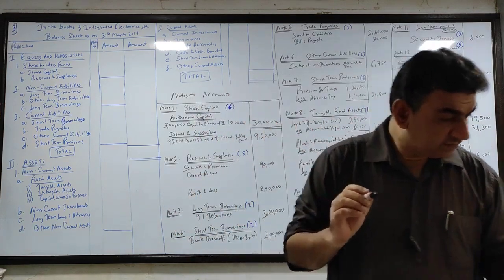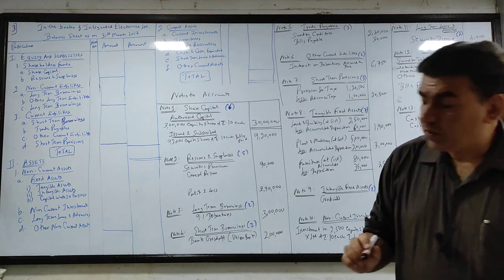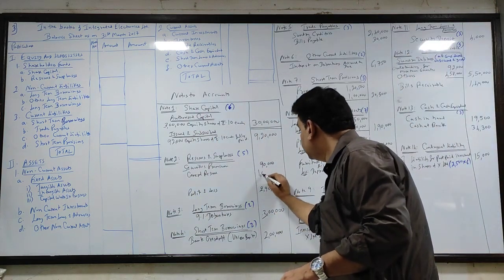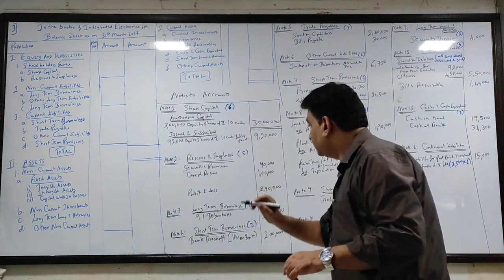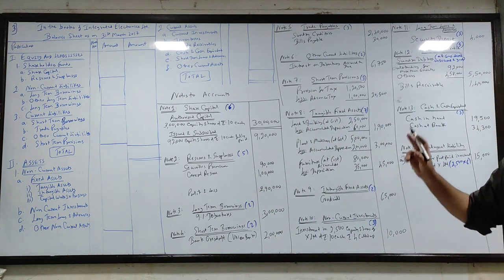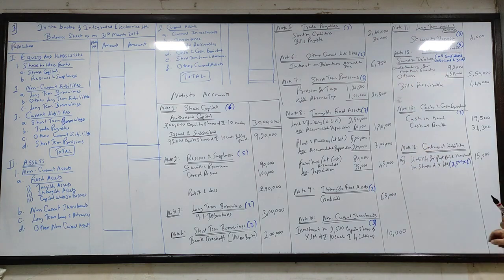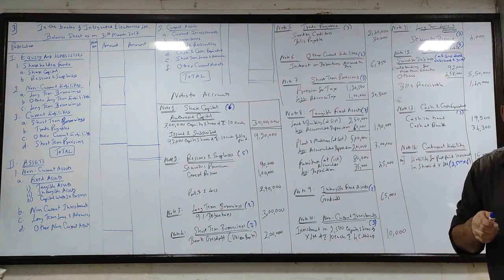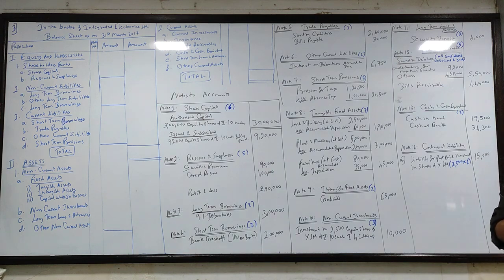General reserve, that is 1 lakh. Next, stock in trade. As I told you, in the main balance sheet we have inventories under the head current assets. So no need for the note. Straight away come to the main balance sheet.